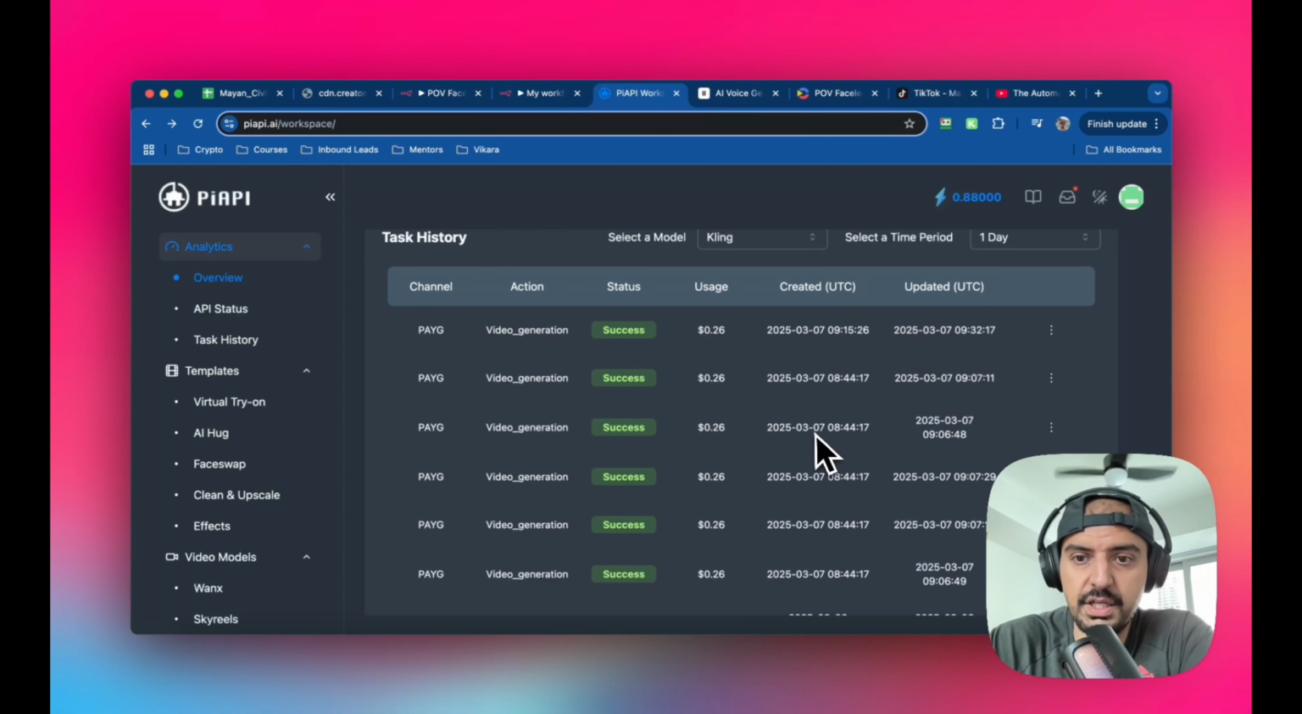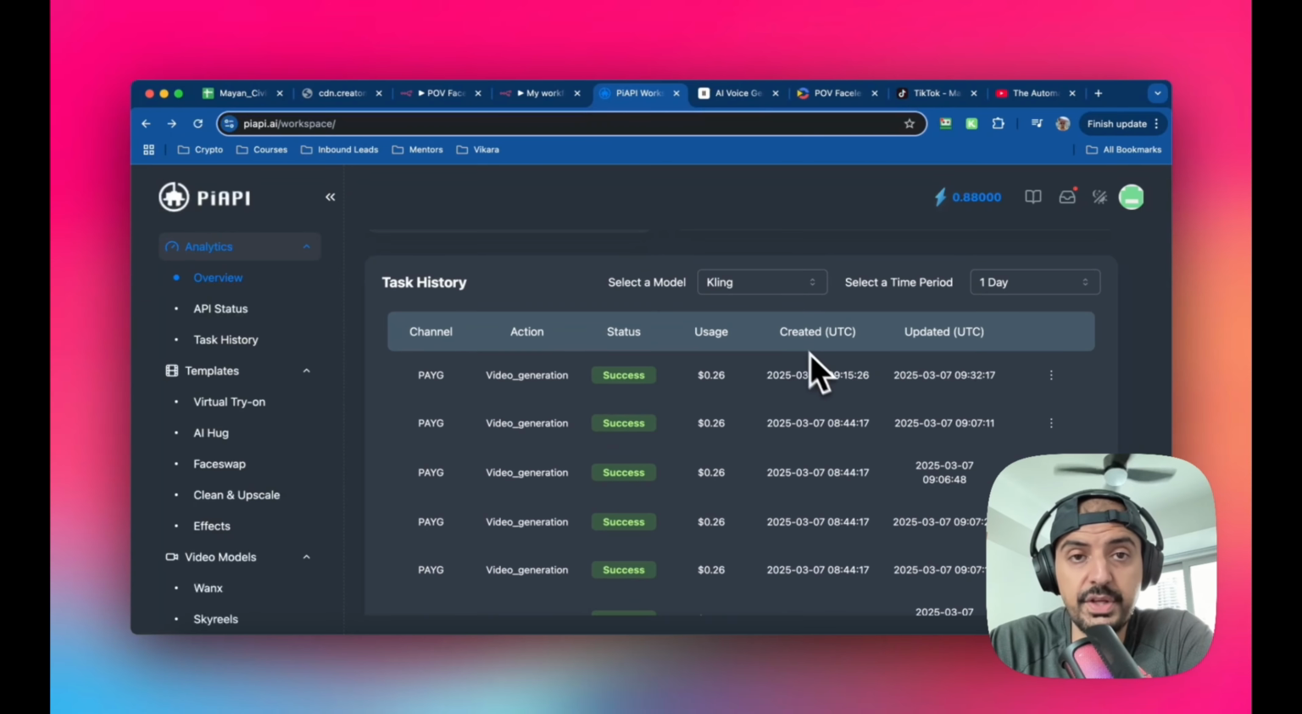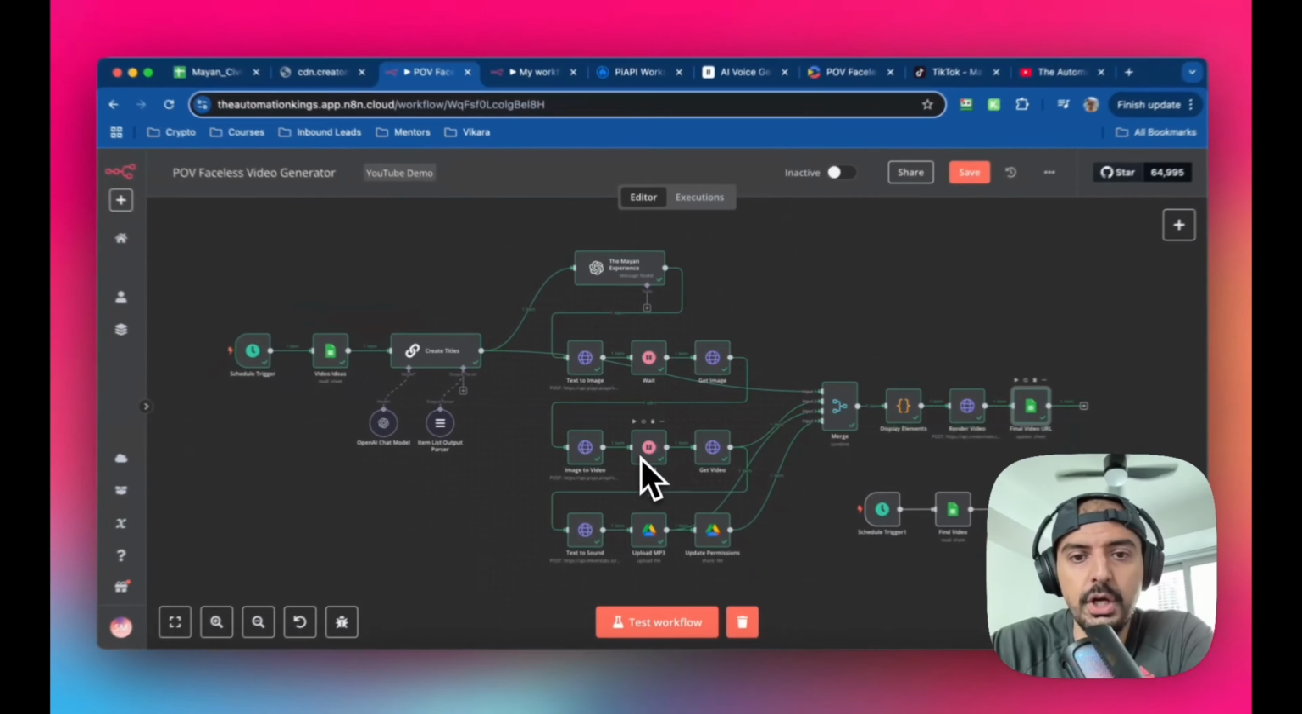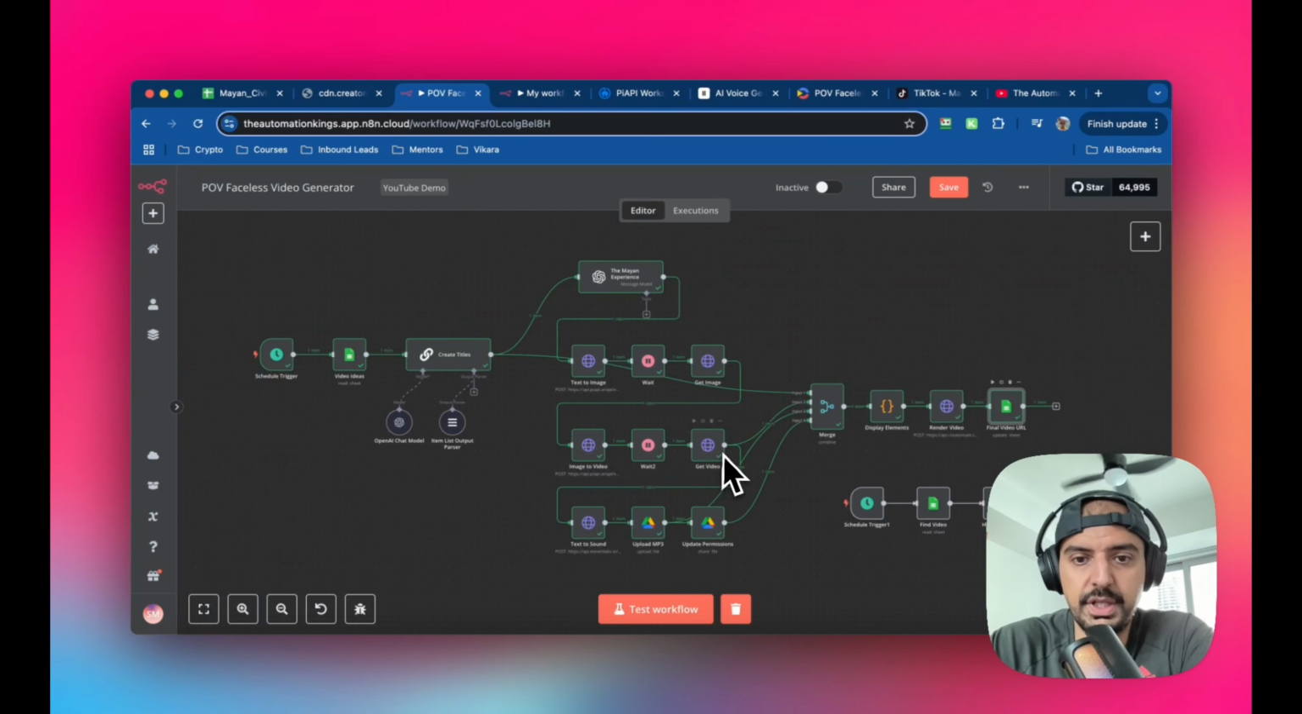But in the past, you can see here that it started at 8:44 and it finished about 9:06. So it's roughly about the same time, right? It's anywhere between 15 to 20 minutes. Okay, so bear that in mind and adjust your wait times accordingly. Because if you don't wait long enough, it's going to pull the URL across when you get the video and the get image, but there's going to be nothing there because the platform PiAPI is still processing the video.